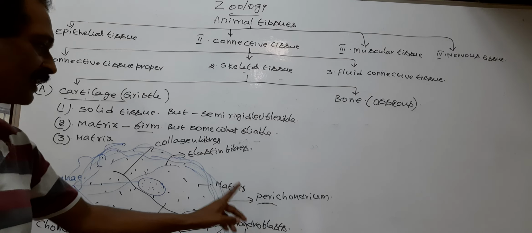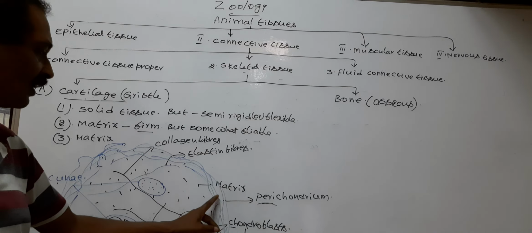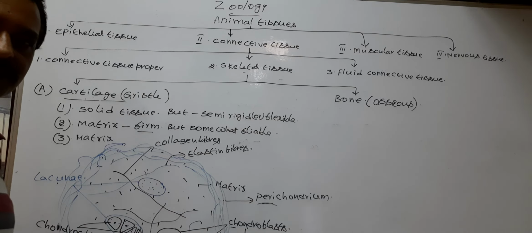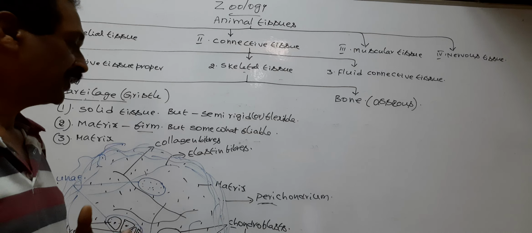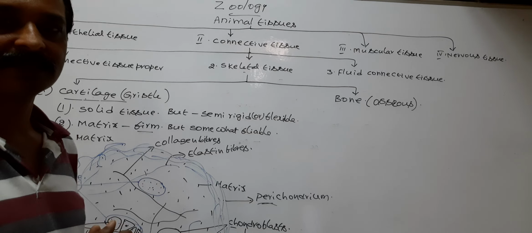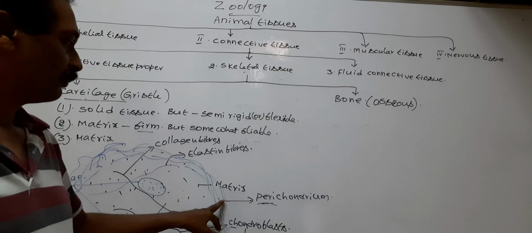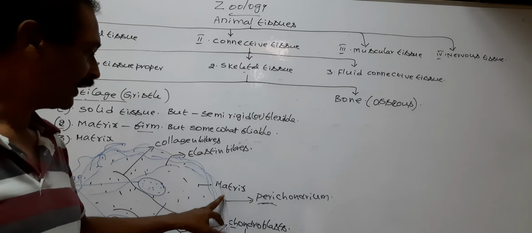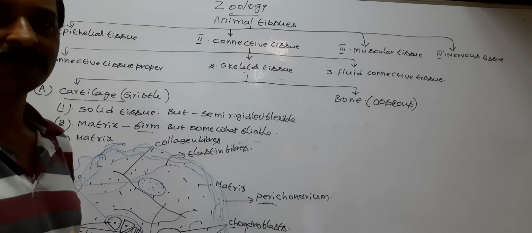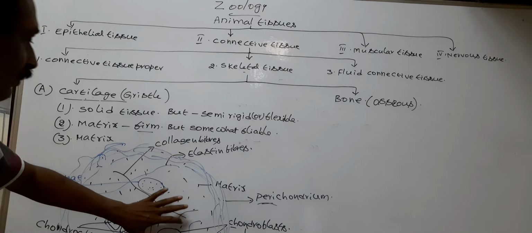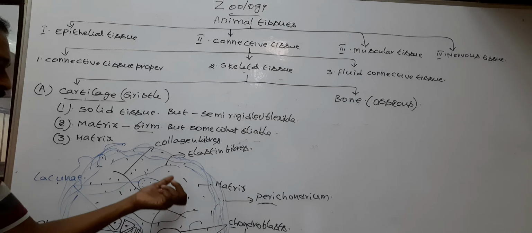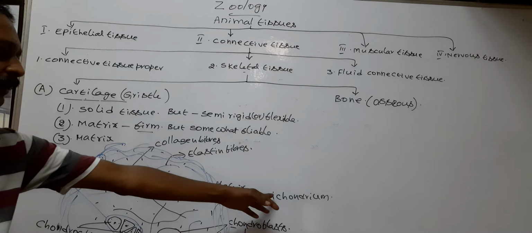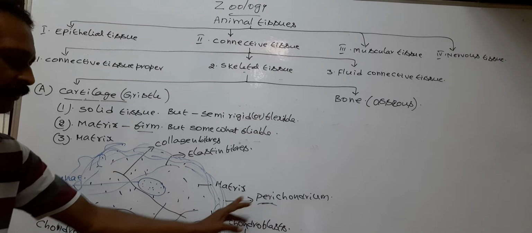So the cartilaginous tissue receives or absorbs nutrients, oxygen, etc. from the perichondrium by diffusion, due to absence of blood vessels in the cartilage. Perichondrium possesses blood vessels.